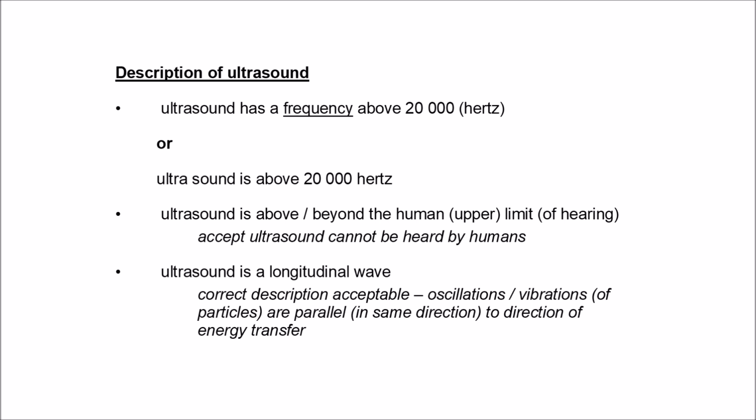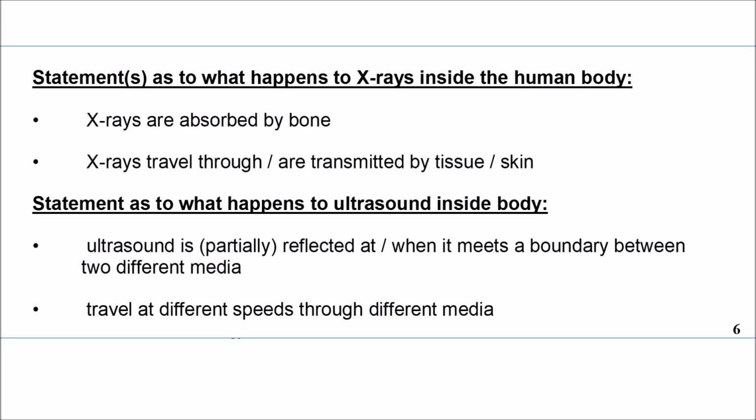Now, what will happen after they enter the body? X-rays are absorbed by bone. X-rays travel through, or are transmitted by, tissues or skin. Ultrasound is partially reflected when it meets a boundary between 2 different media, which have different speeds. Remember, ultrasound needs to be reflected back for our probe or device to detect it, but X-ray is going straight through, absorbed by the bone, but the tissues can't stop it.